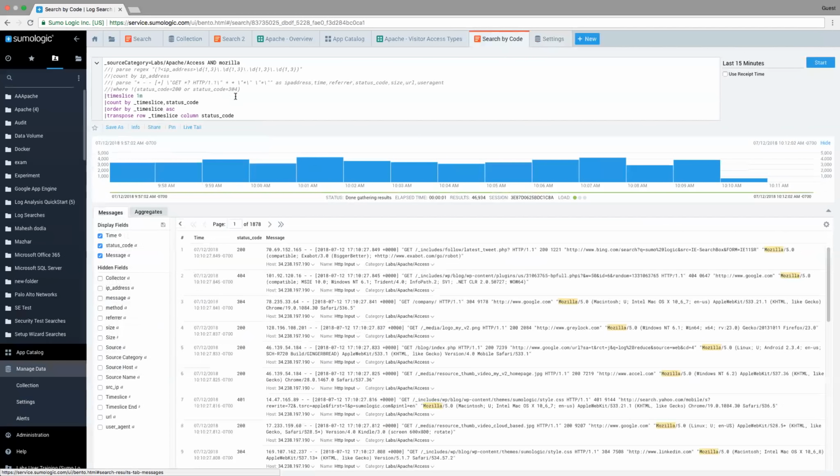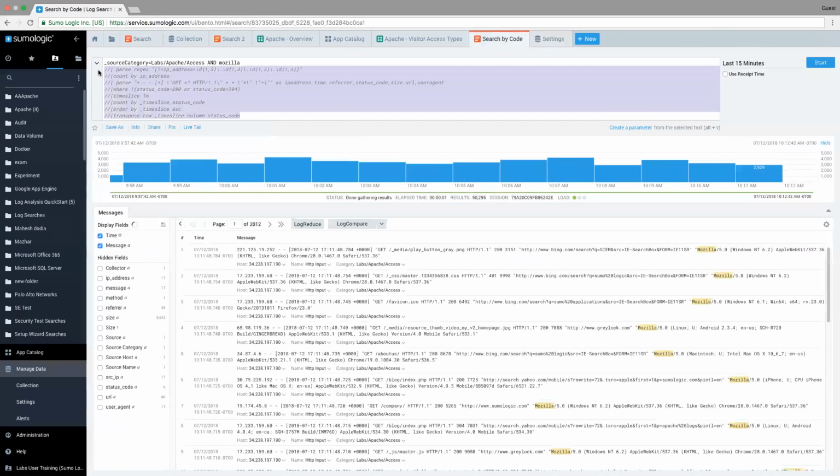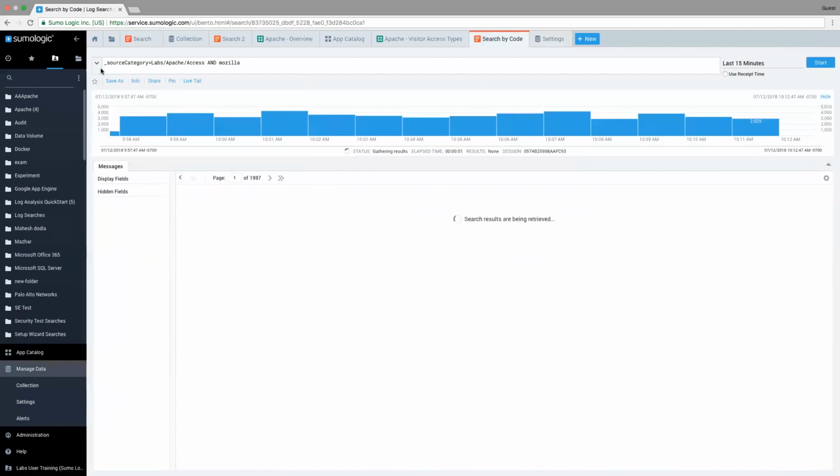So I have my query right here, and in this case, we're back to just looking for labs Apache access and Mozilla sets of data. We're formatting it down here, but really we're just looking for those here. So let's say, and this will work with my field extraction rules, I want to look at the status codes and get a feel for how many status codes are occurring and the breakdown. I can click on this status code. Oh, actually, I need to get rid of these because, sorry about that, these are affecting my results. Let me start from scratch there. Actually, I can just delete all this since we're not using it. So I'm back to my original query right now.